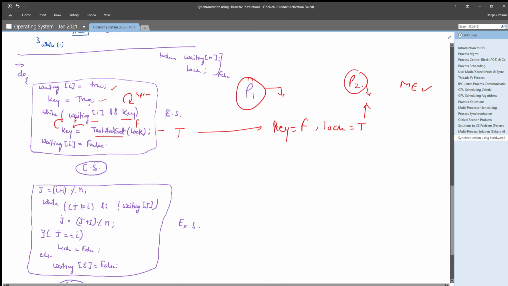It will get waiting true but key false this time. That means it will just come out of it and update its waiting to false.